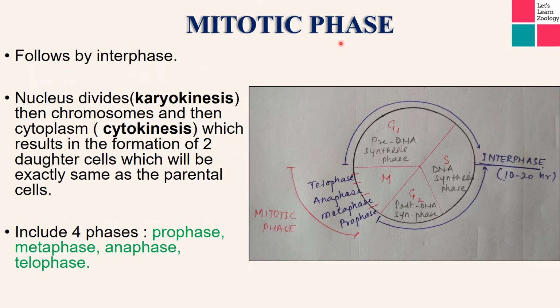Now mitotic phase. The mitotic phase follows the interphase, and you see, from the start of the G1 phase till the end of the G2 phase, this whole is interphase, and after the interphase you will see the mitotic phase. In the mitotic phase the nucleus gets divided, the chromosomes get separated, and the cytoplasm gets divided, and this results in the formation of two new daughter cells. And this mitotic phase includes 4 phases: prophase, which is followed by metaphase, then anaphase, and then telophase.